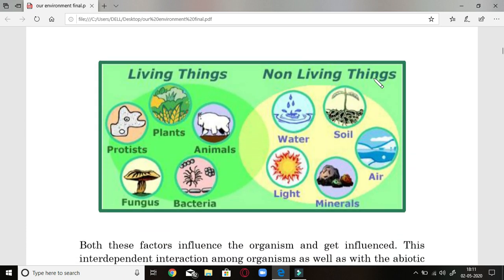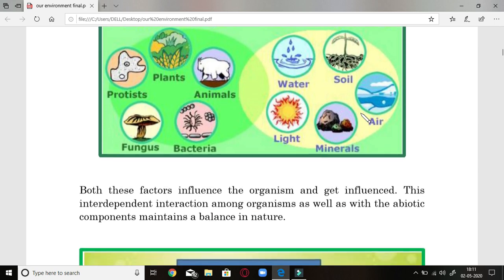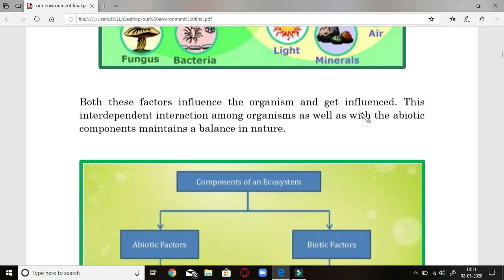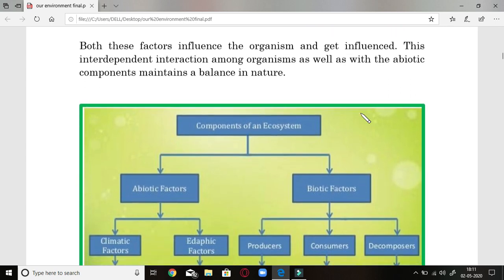Let us see a chart of biotic and abiotic factors. This circle shows biotic factors, which include plants, animals, bacteria, fungi, and protista. Whereas non-living things, the physical factors, are water, light, minerals, air, and soil. Both of them are necessary to maintain the environment around us. Both these factors influence the organism and are influenced by them also. This interdependent interaction among organisms, as well as with the abiotic components, maintains a balance in nature.